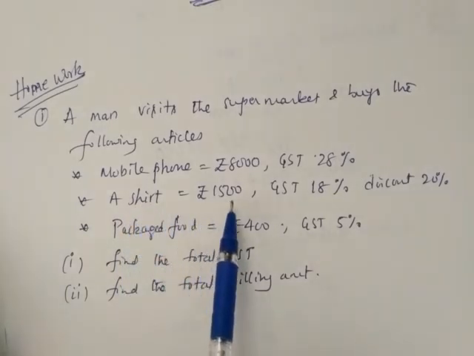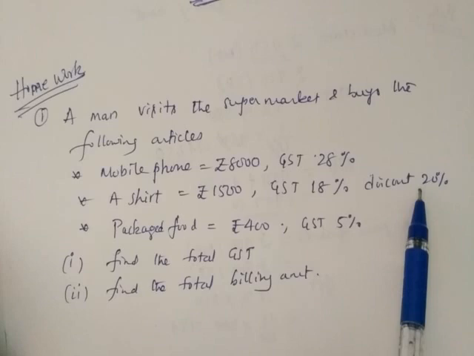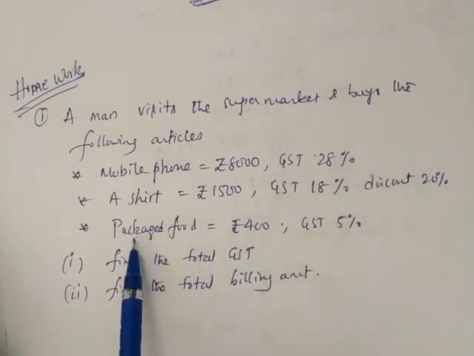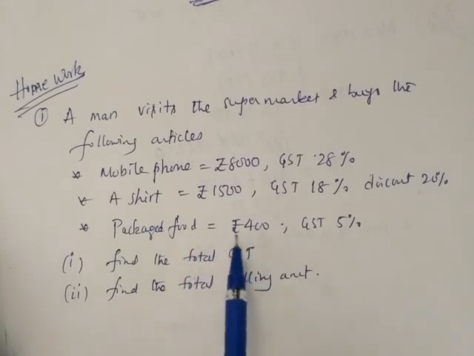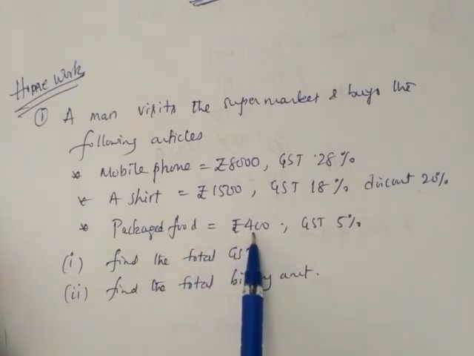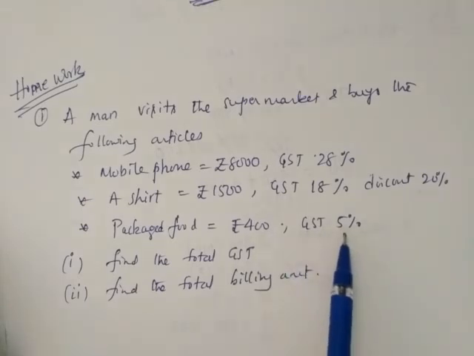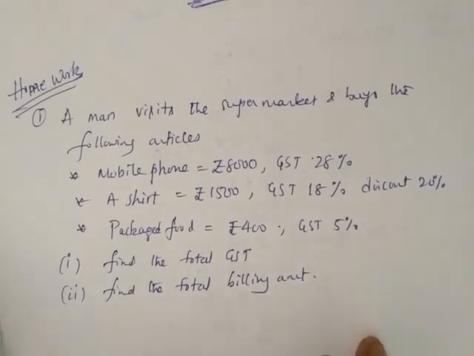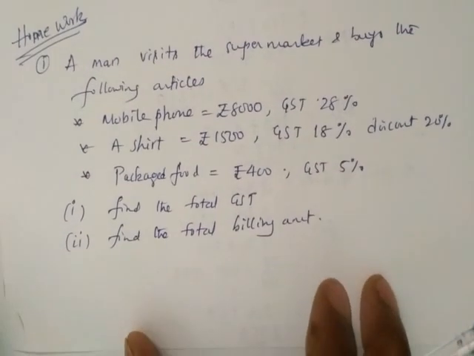Next, a shirt. Rupees 1,500 MP rate. On the shirt discount is there, students. 20% discount. Then GST 18%. Packaged food. Ready-made food. That is rupees 4,400 market price and the GST 5%. First sub question, find the total GST. Second sub question, find the total bill amount. As I showed you now one problem, similarly you try.